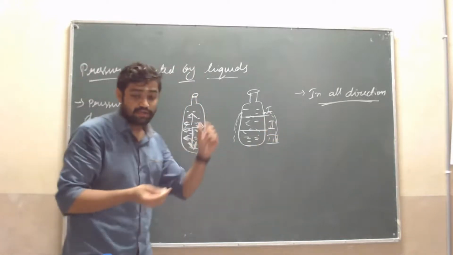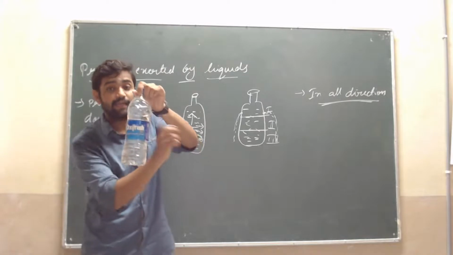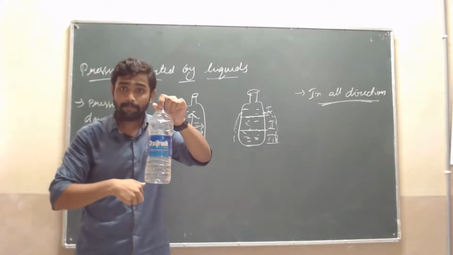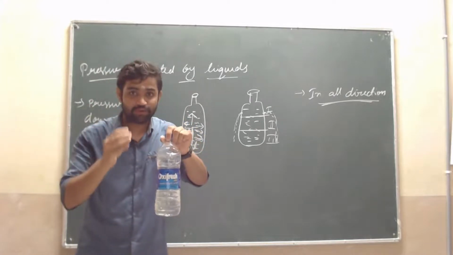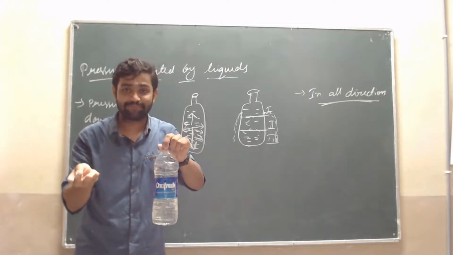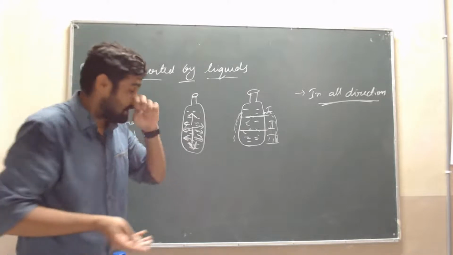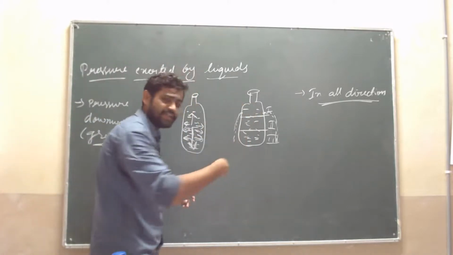Sir, put the hole here, in all directions in the first chamber. The water comes out if there is water; if there is no water, then it will not come. Isn't it? Water should be there. Then sir, make it from this side also.